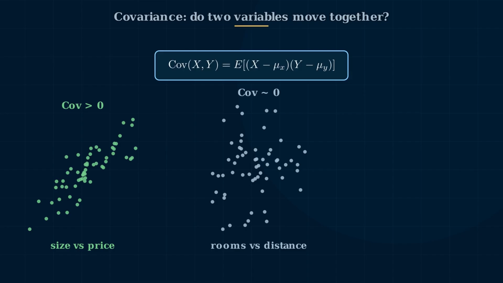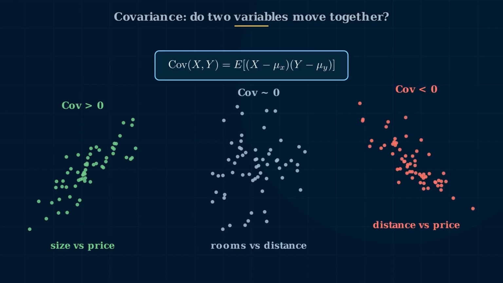Covariance near zero. Finally, distance from the center versus price. Farther houses tend to be cheaper. The cloud tilts downward. That is negative covariance. One caution: the sign of covariance tells you direction, but its magnitude depends on the units of x and y.